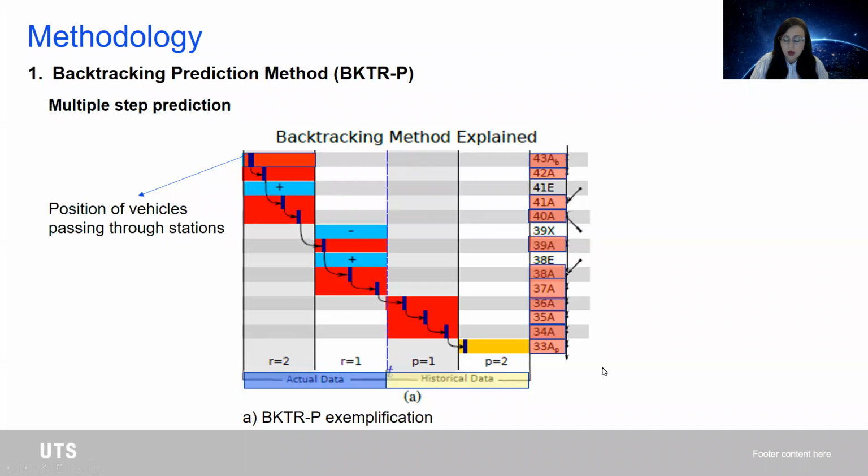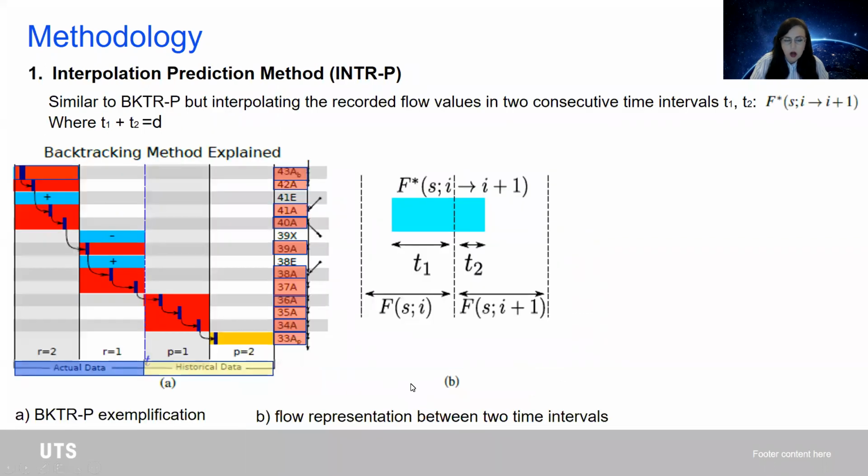However, when you want to predict into the future, if we want to use all the interconnection through the graph, we need to use, for example for p equal to 1, historical data sets that have been recorded. So we also wanted to try another method and wanted to have a look at how we can predict the traffic flow moving from one time interval to another by taking into account a smoother transition of vehicles between these time intervals.